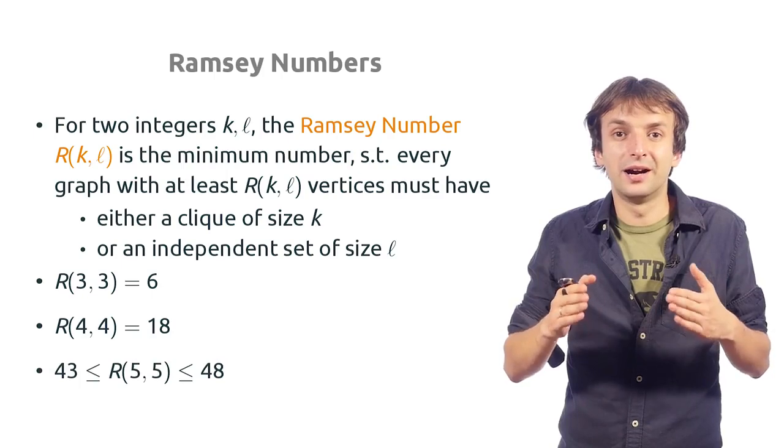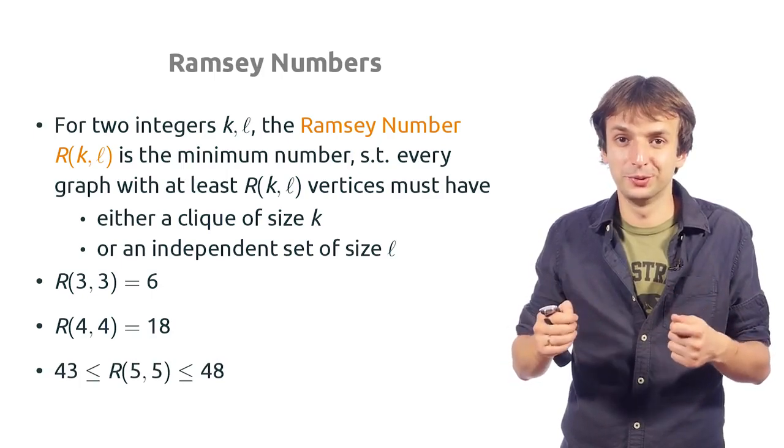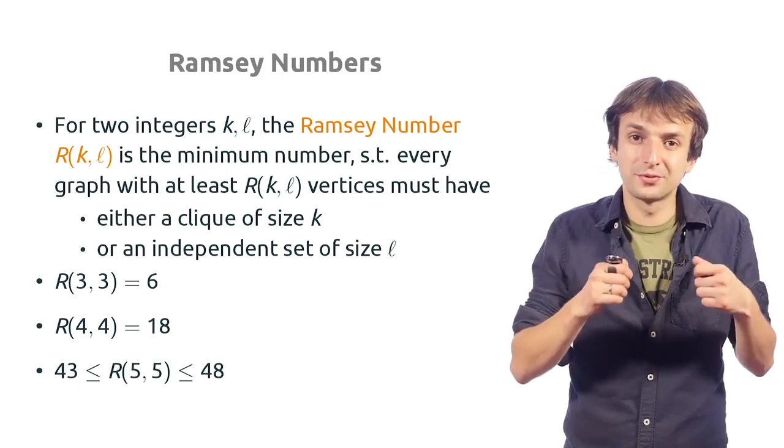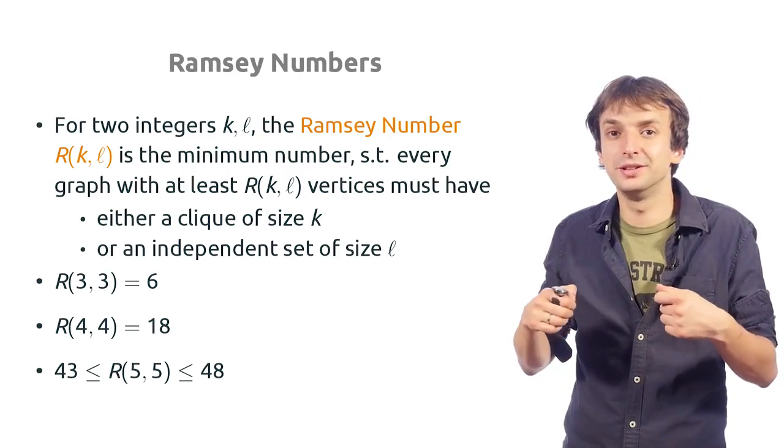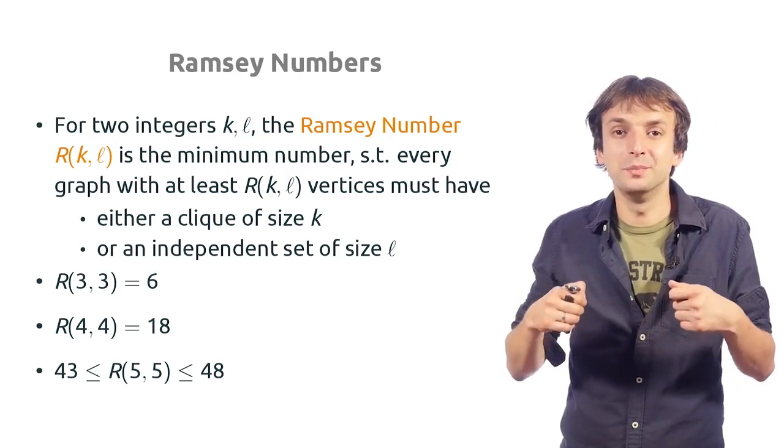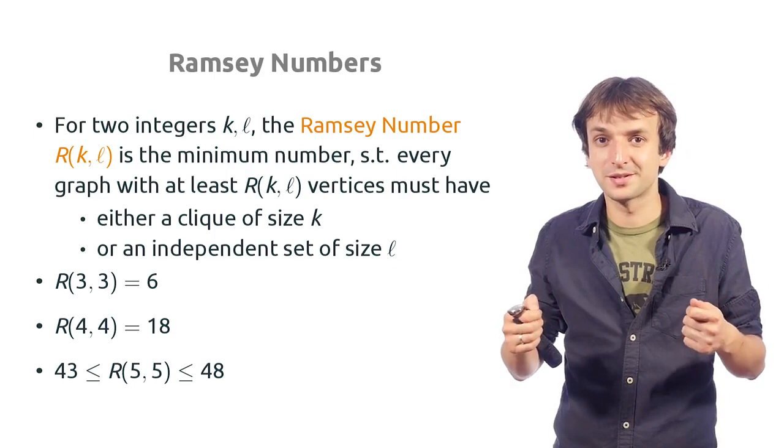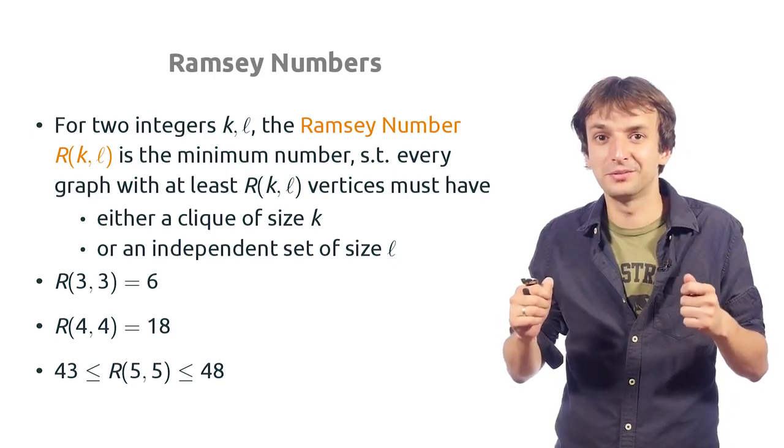But even r of 5, 5 is not known. We know that it's at least 43 and it's at most 48. And it's a big open problem in mathematics to find the exact value of r of 5, 5.